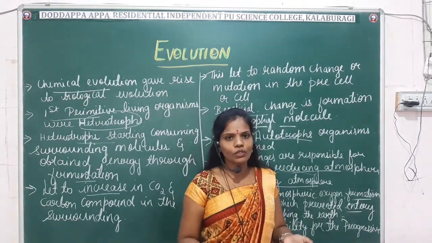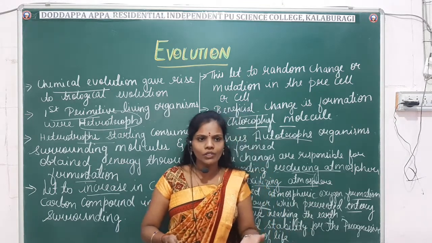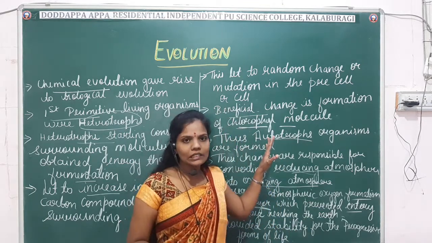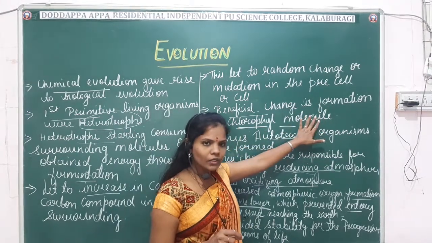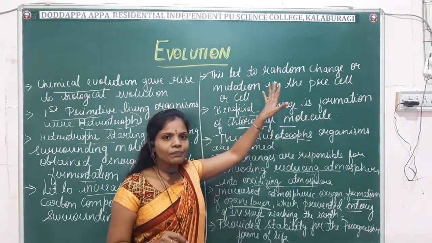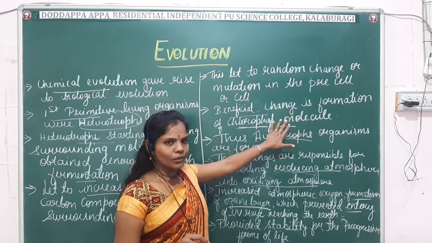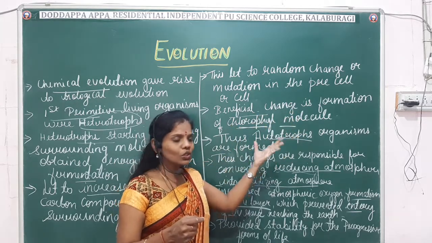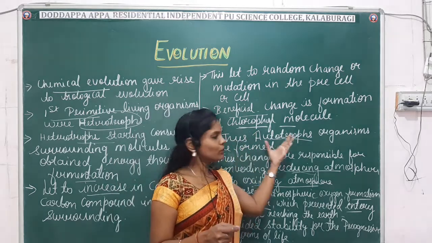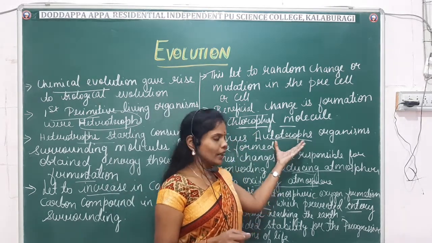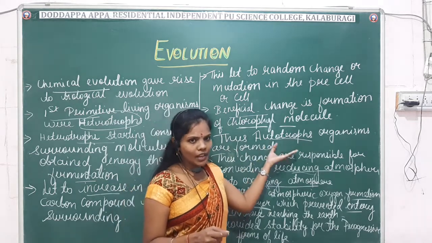Either it may be useful, or it may be harmful, or it may be neutral. But the most important change is that it has led to the formation of the chlorophyll molecules. After the mutation only, it led to the formation of chlorophyll molecules. And what are the beneficial uses of these chlorophyll molecules? It has led to the formation of the autotrophs. Okay, so you already know what we mean by autotrophs, right?